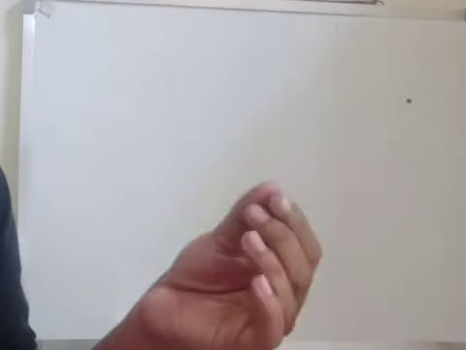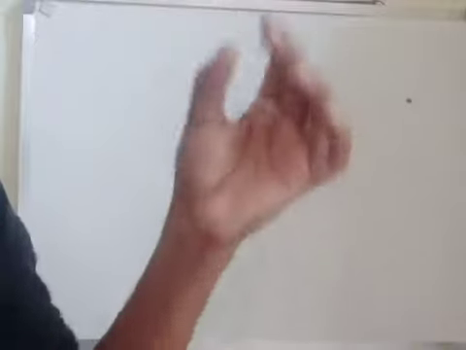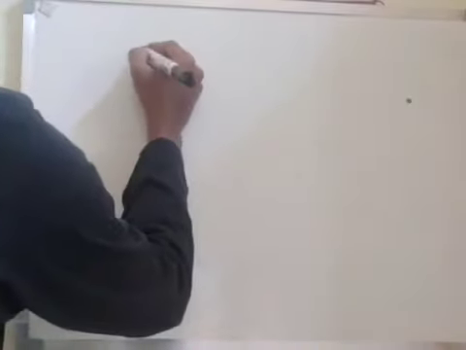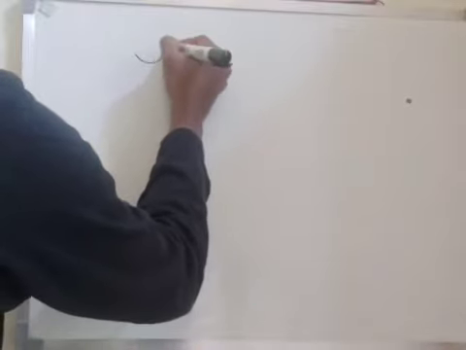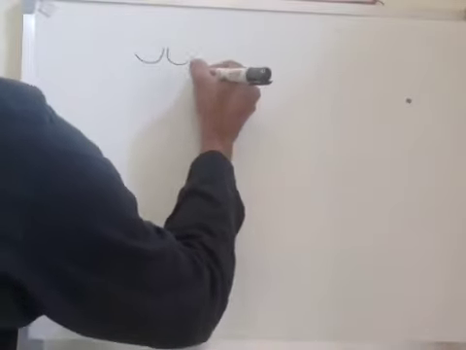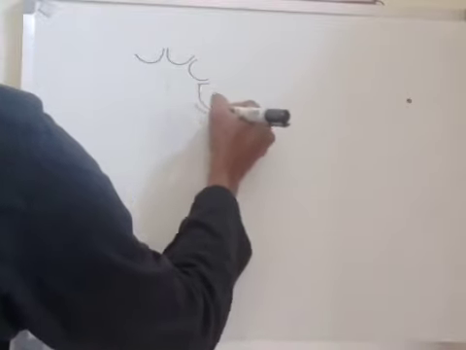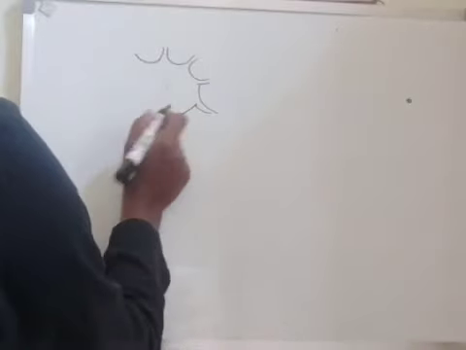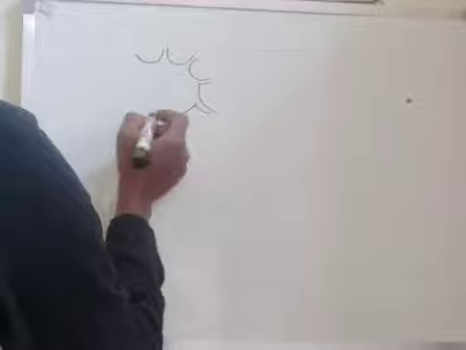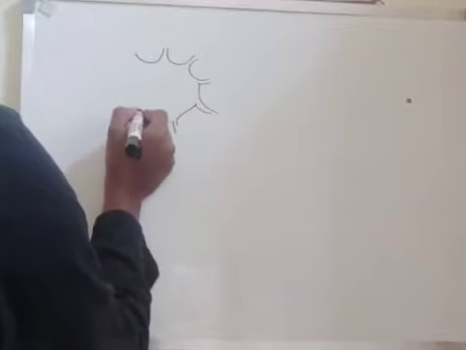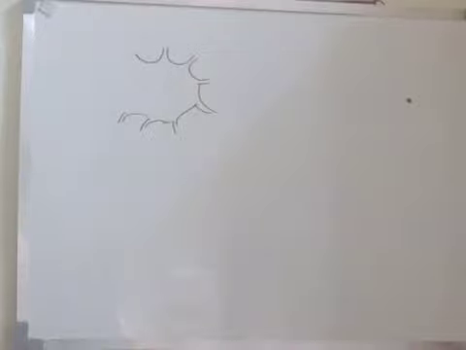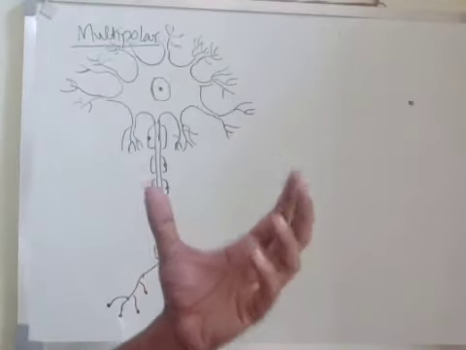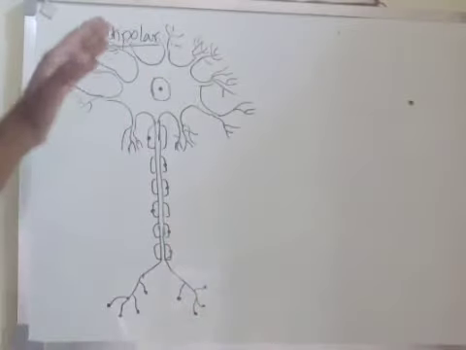Now we are going to draw a neuron, a nerve cell, the structure of a neuron. The neuron will be like this. I will draw. This is simply a structure of a neuron, and this is multipolar.